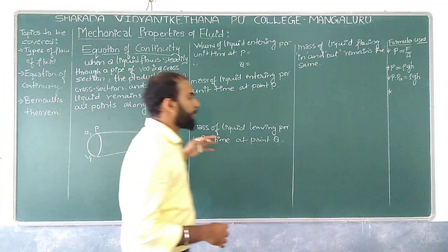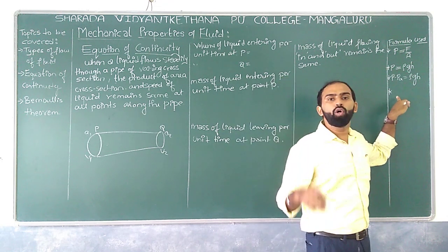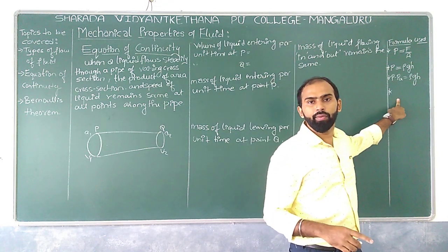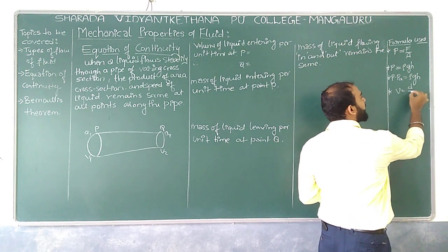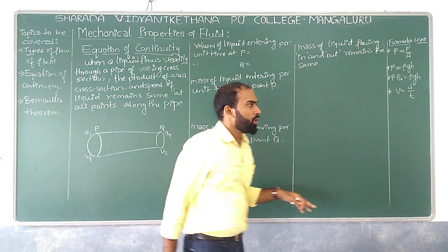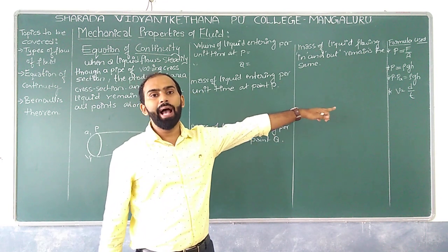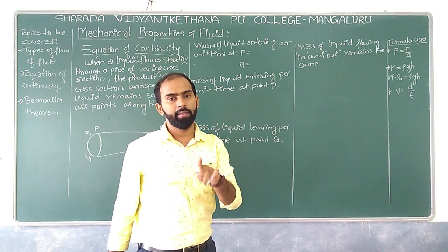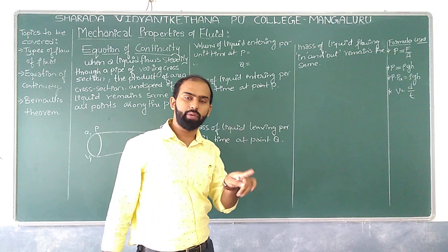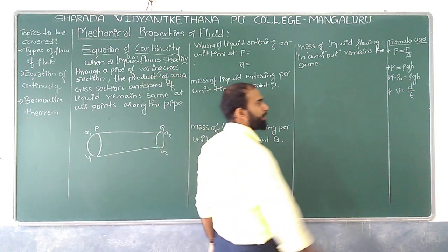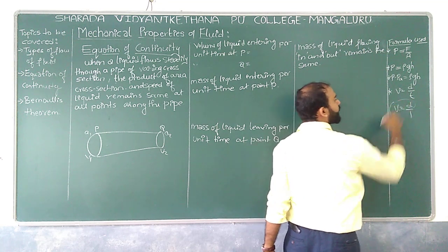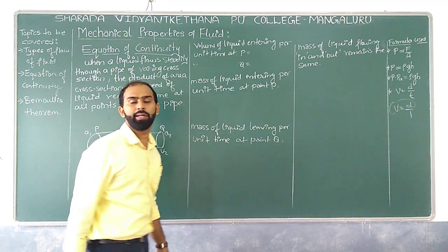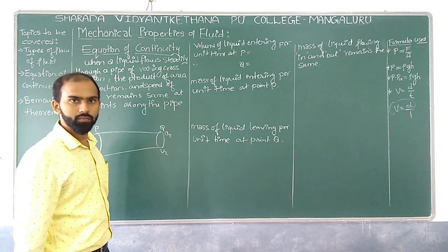Now we know the basic relation of velocity: velocity is equal to displacement with respect to time. If I make t equal to 1 second, then v equals d by 1, so v is equal to d in a unit time interval.